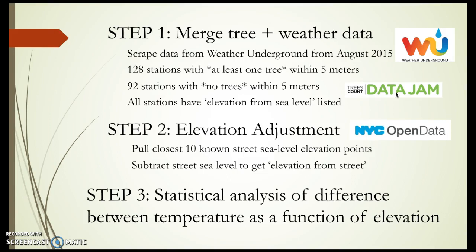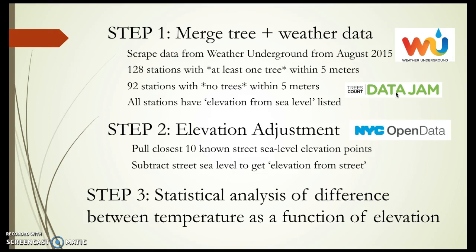So the first thing that we had to do, going to step 2, is we made an elevation adjustment. We pulled in a second New York City open data set called elevation points, which gives you the sea level elevation of basically buildings and street points in New York City. And so for each weather station, we basically pulled in the closest 10 street level elevation points.